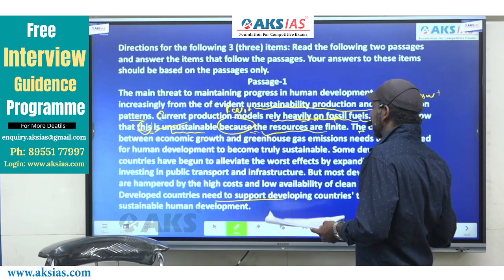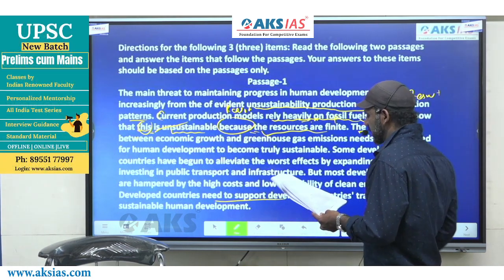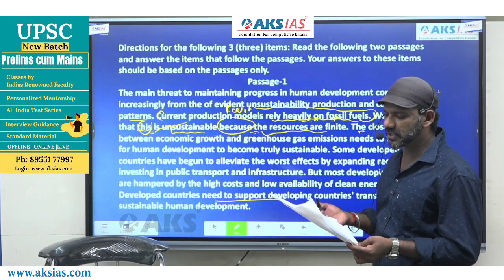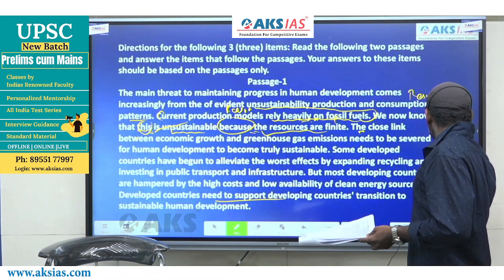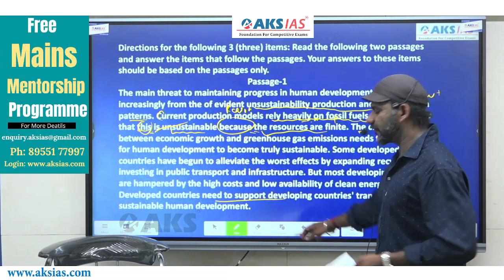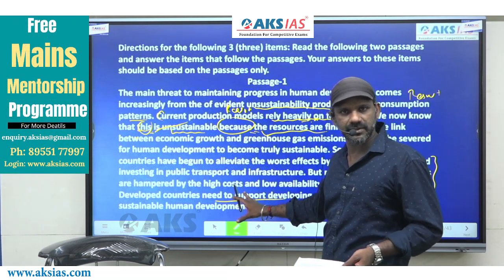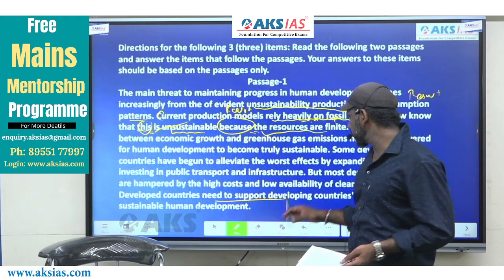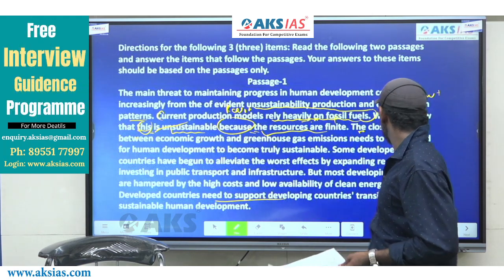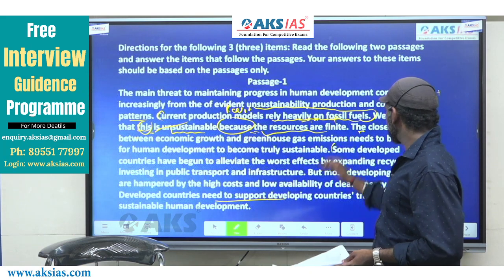Come to the first one. The first one says, making clean energy resources available at low cost. Now, in this part of the passage, we find mention about the topic of the question. So to get the answer to this question, our focus must be only on this part of the passage, right? I'll just start from here.